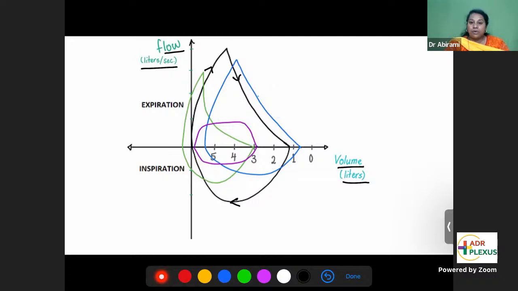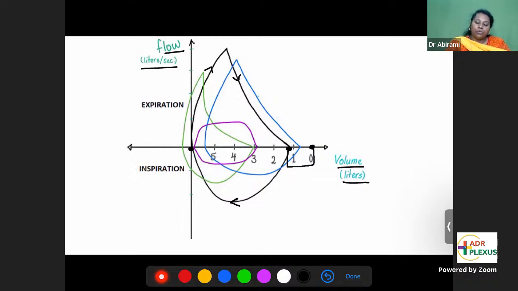In the normal curve, the black one is the normal curve. I just mark the residual volume and the total lung capacity. The residual volume is this part of the curve, which is not at all coming into the loop. It is out of the loop. It means you're not breathing that air out. The volume of air which you will not breathe out stays back as a residue.